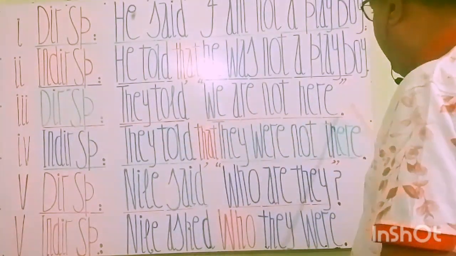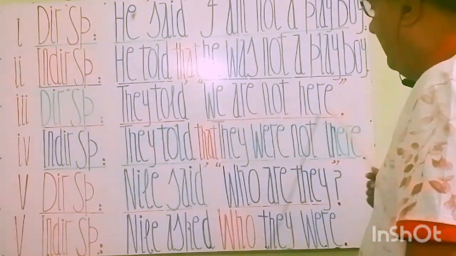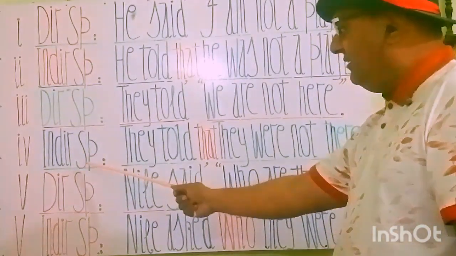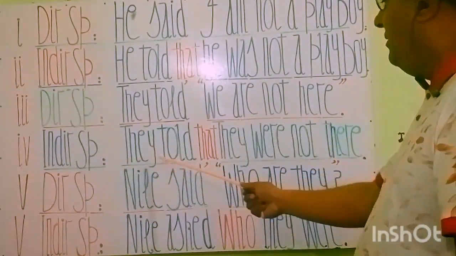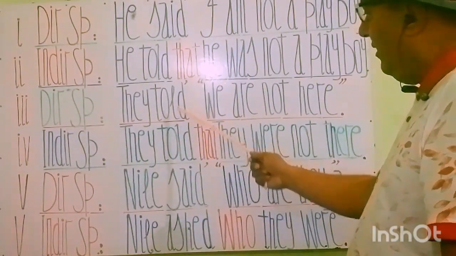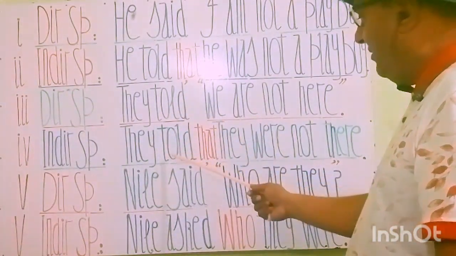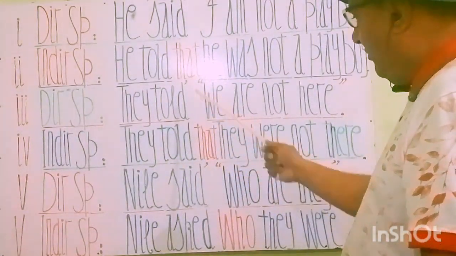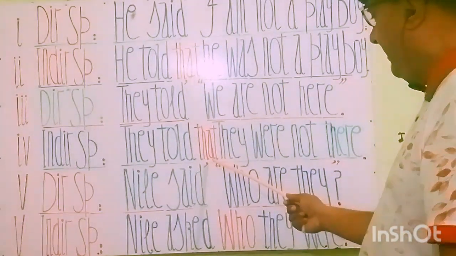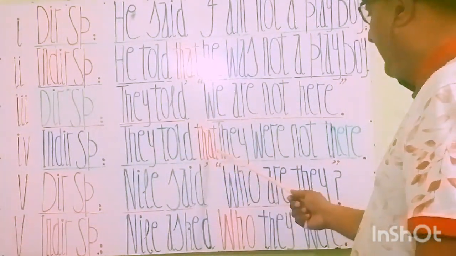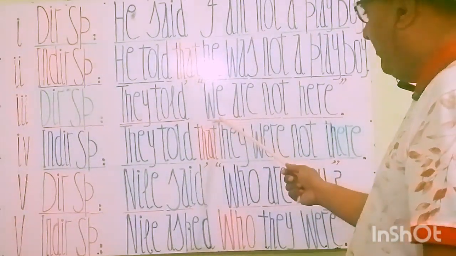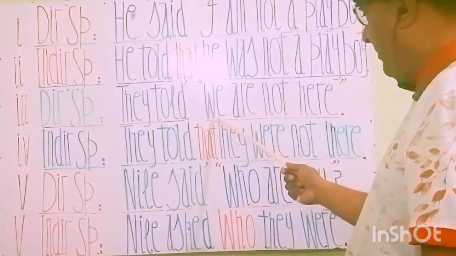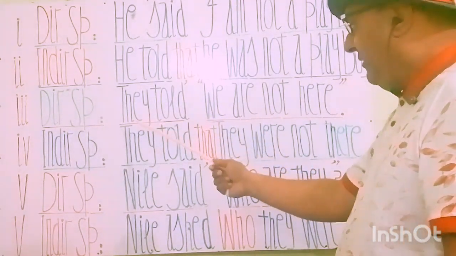They told we are not here. Let's see how it will change. You see in direct speech, they told, we will keep told as it is. Now approaching the commas, by rules, we will remove the commas and we have to write that here. They told that. Now again we have the first person plural pronoun we, and by rules this should be replaced by the outer subject, that is they.